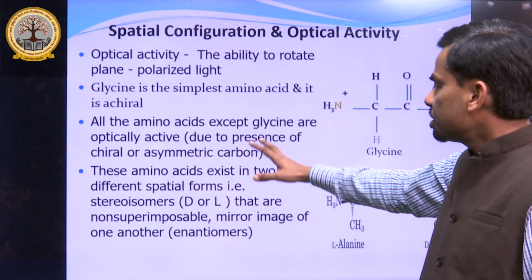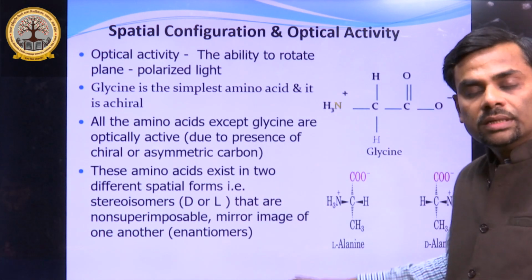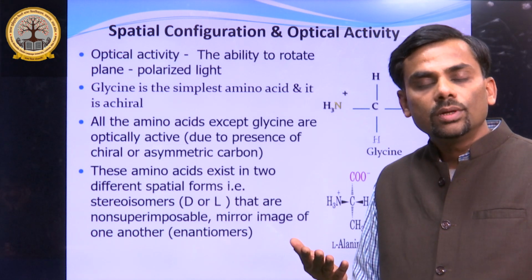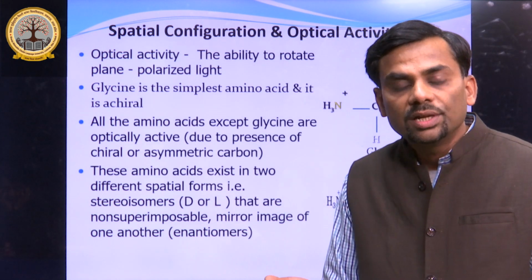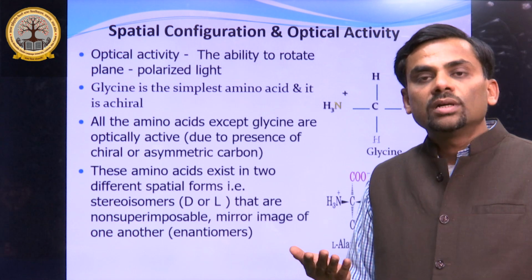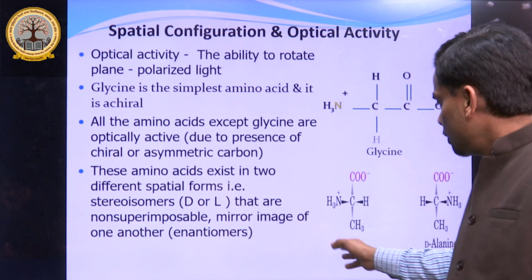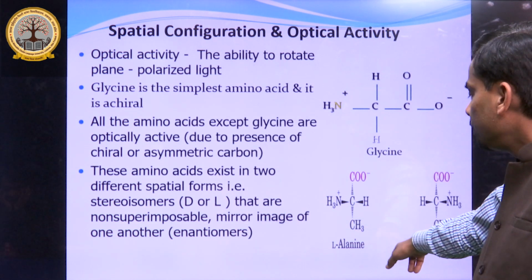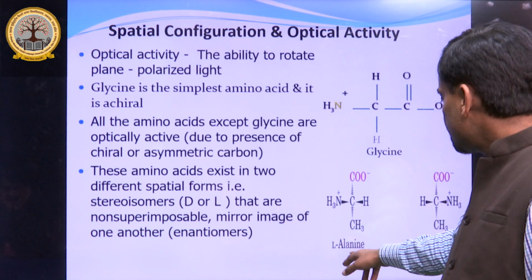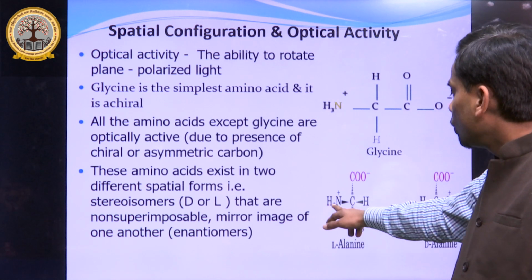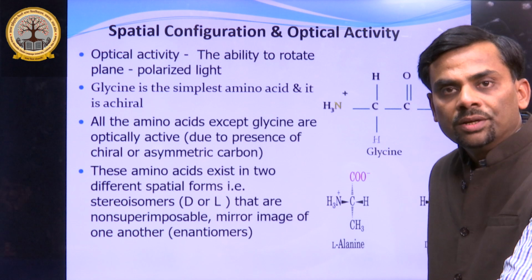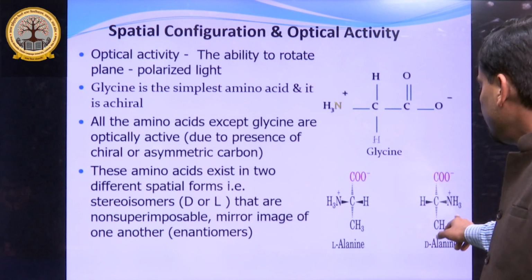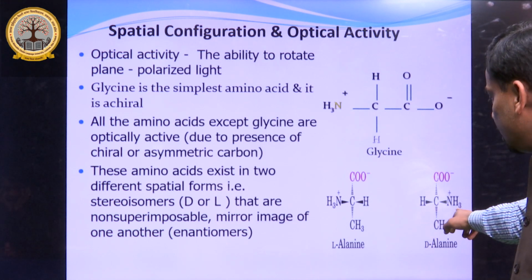So these amino acids can exist in 2 isomers, just like in the case of glucose I have told you, these are stereoisomers, D and L forms. It is due to the chiral carbon. Again you are seeing here the D and L forms. What is the significance here? In the case of L-alanine, the amino group is on the left hand side, while in the case of D-alanine, it is on the right hand side.